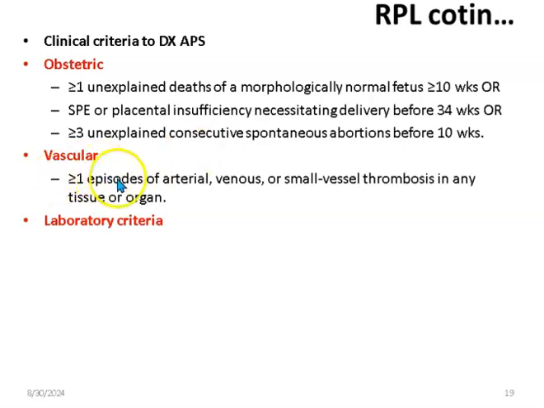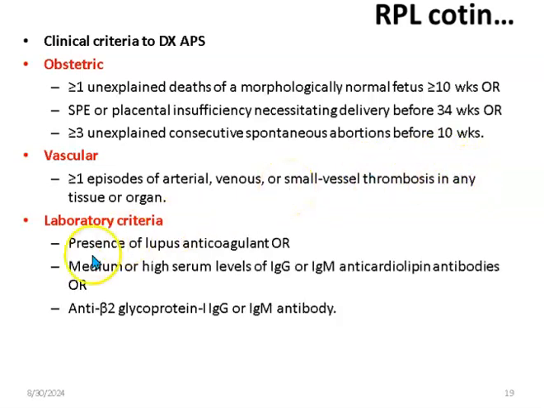Vascular criteria is more than one episode of arterial, venous, or small vessel thrombosis in any tissue or organ, while laboratory criteria is presence of lupus anticoagulant, or anticardiolipin antibodies, or anti-beta 2 glycoprotein 1 immunoglobulin G or M antibodies.